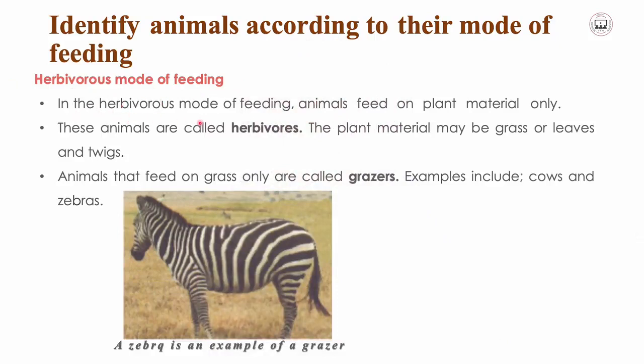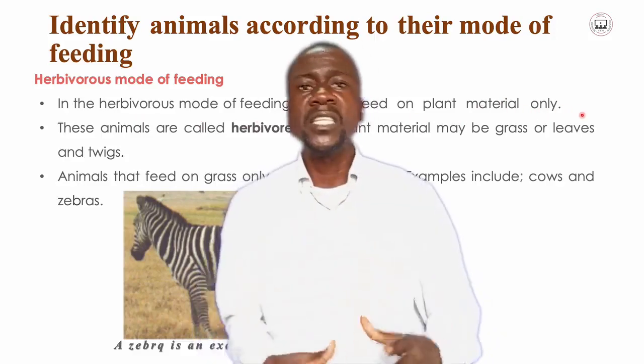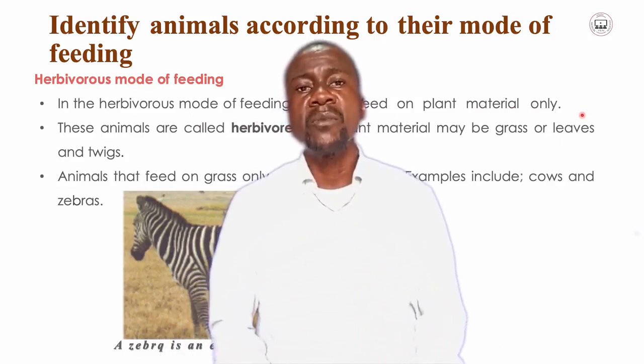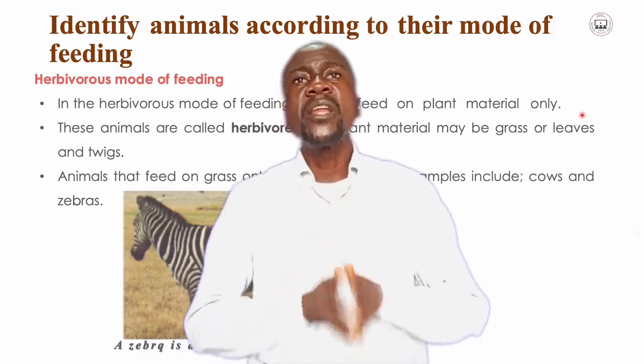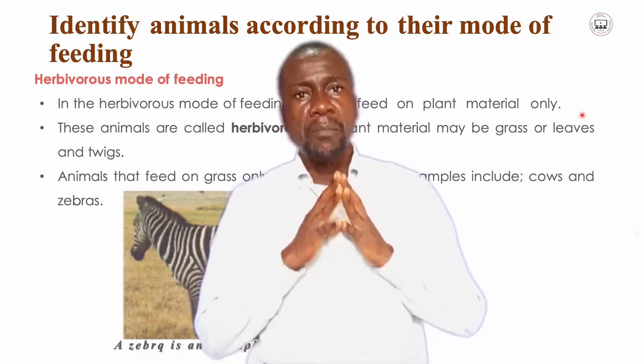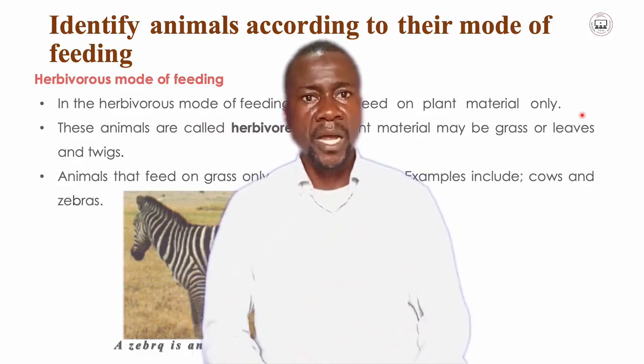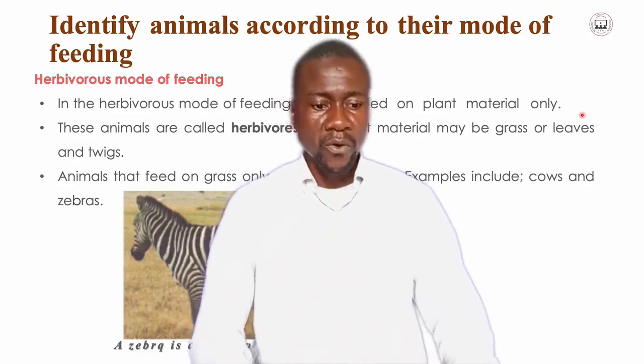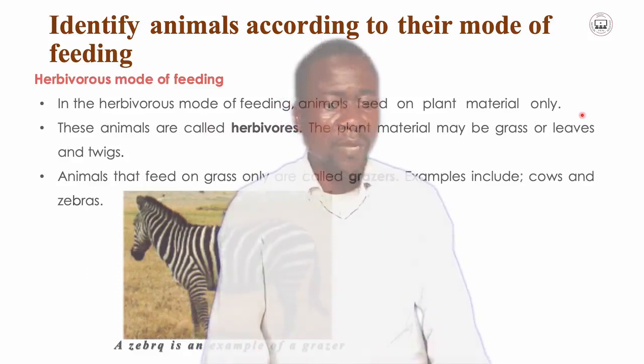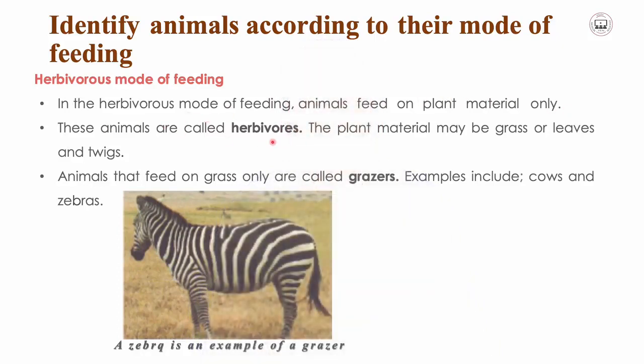In the herbivorous mode of feeding, animals feed on plant material only. Like we have started sharing already, herbivorous animals are animals which only feed on plants. Whatever nature of the plant, it depends on the kind of animal feeding. So these animals are called herbivorous or herbivores. The plant material may be grass or leaves and twigs.